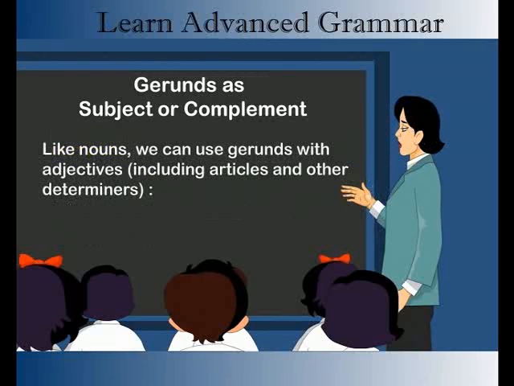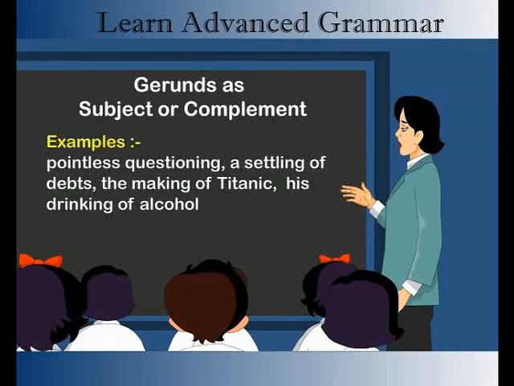Like nouns, we can use gerunds with adjectives, including articles and other determiners. Examples: pointless questioning, a settling of debts, the making of Titanic, his drinking of alcohol.